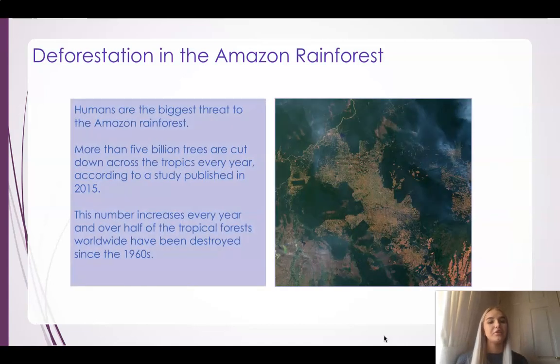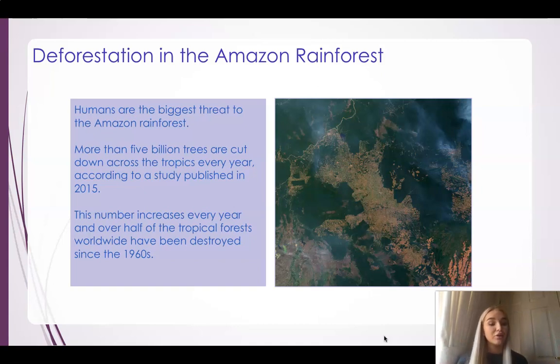Now, the thing is, humans are a huge threat to the Amazon rainforest because we are the ones cutting the trees down. Not us individually, but a human has to cut the tree down for it to be classed as deforestation. So many trees are being cut down that more than 5 billion trees are cut down across these tropical rainforests every single year.